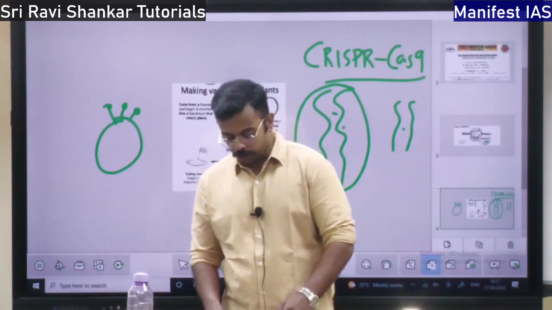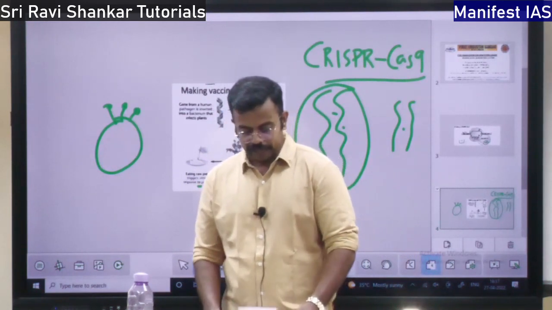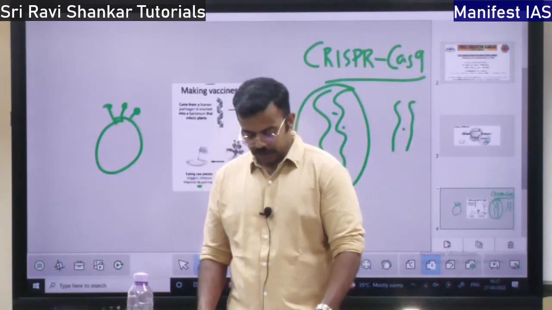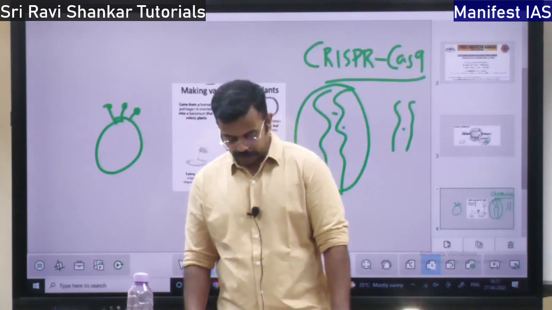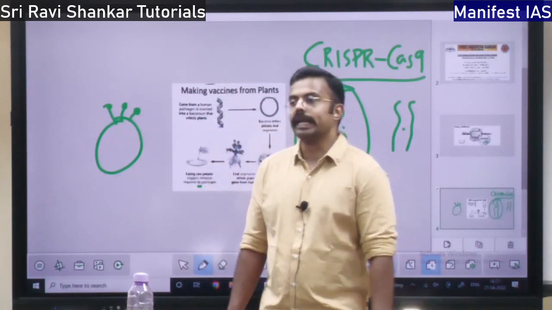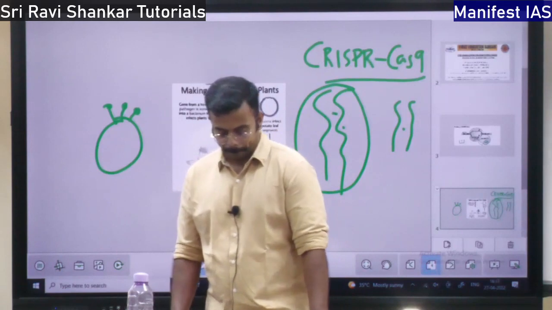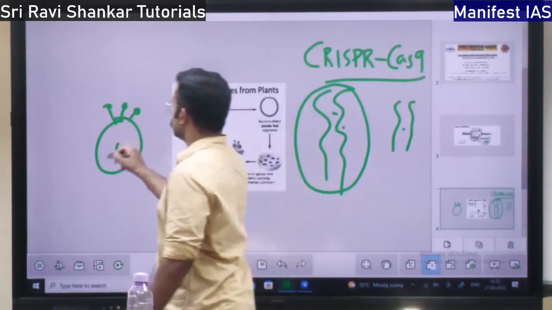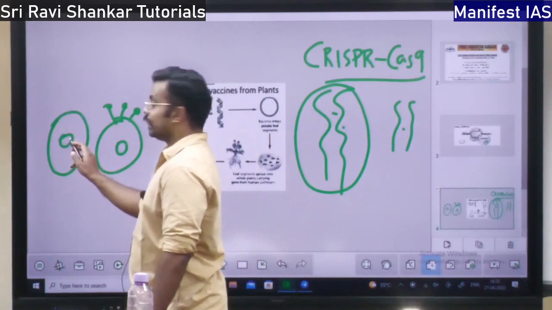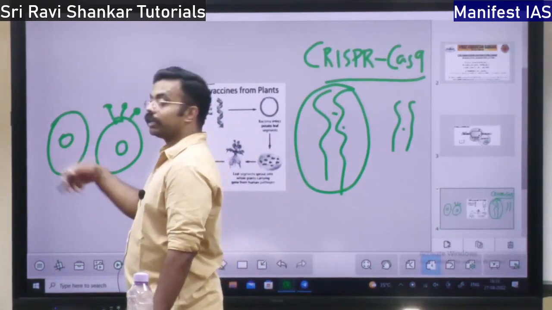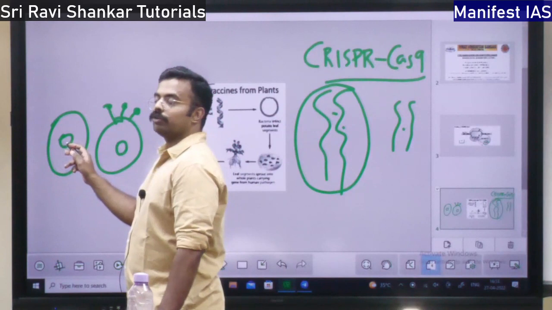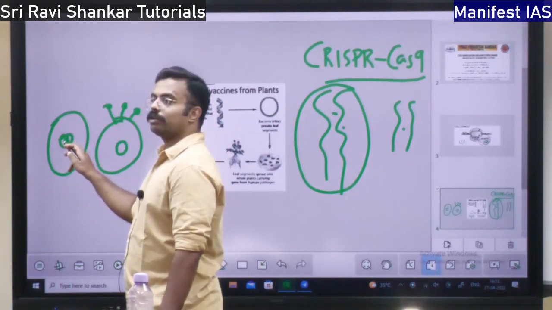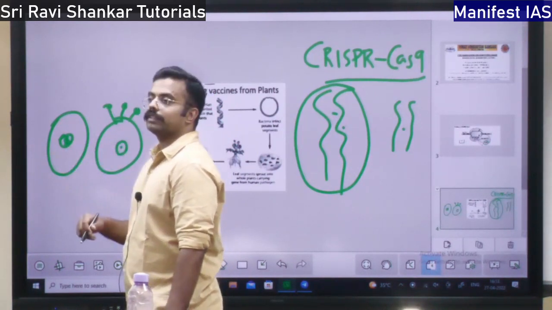Then I'm going to talk about biotechnology in healthcare. How biotechnology is used in healthcare, right? First is cloning. What do you mean by cloning? See, there are two cells. Let's say this is one cell and this is one cell. In each cell, they are going to remove the nucleus, and put in the nucleus of this cell.